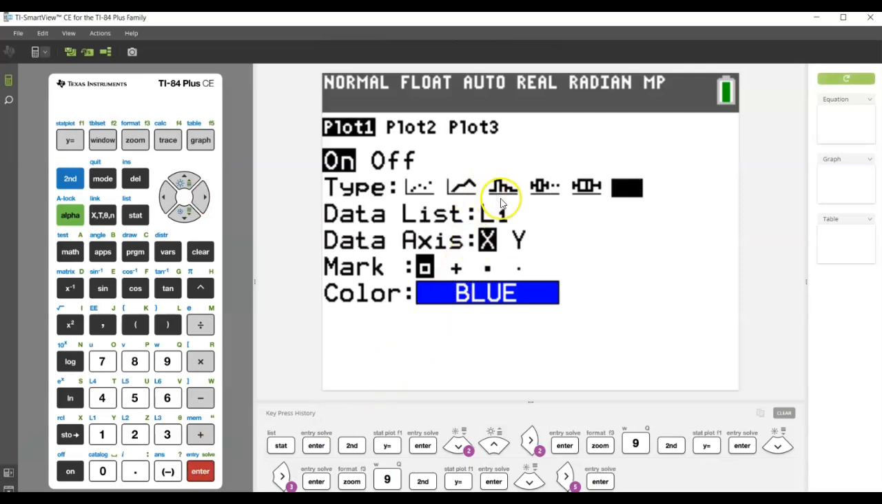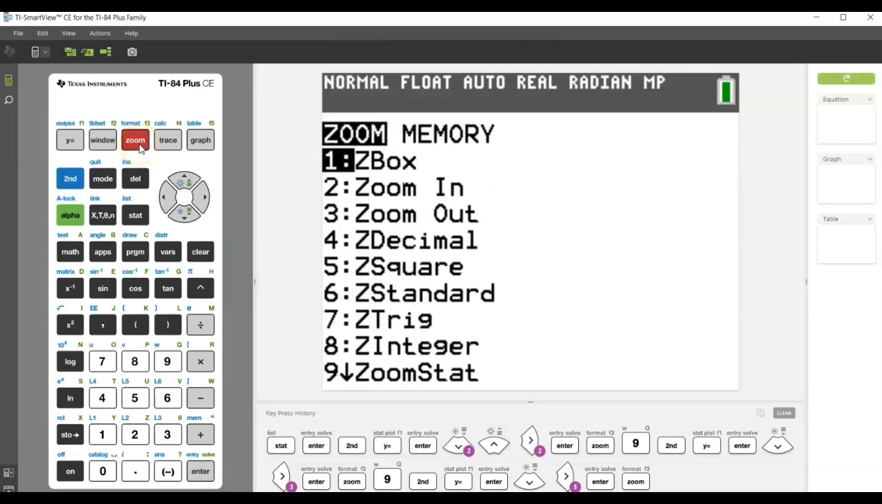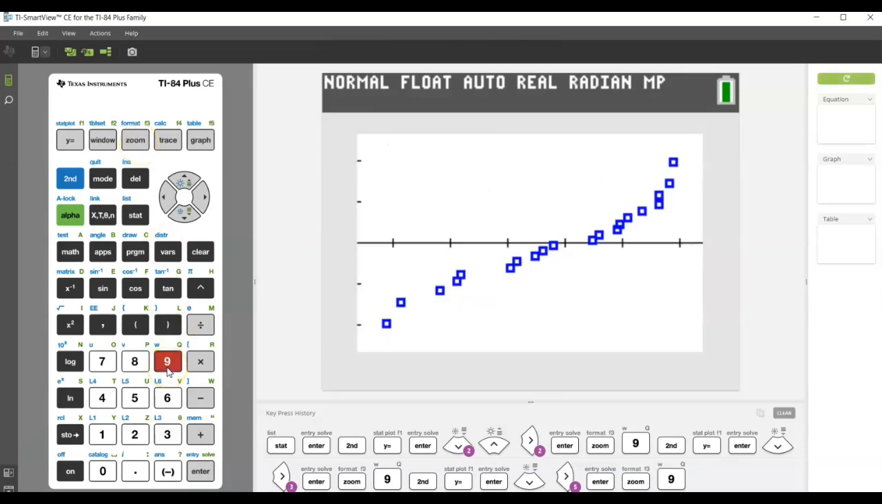When we press enter, we are going to, again, tell it pull from list 1. The data axis, again, since it'll match up with your homework a little bit clearer, use X in this case. I'm going to leave the marks as little boxes, and blue works for me. So I'm going to do zoom, 9 for zoom stat.